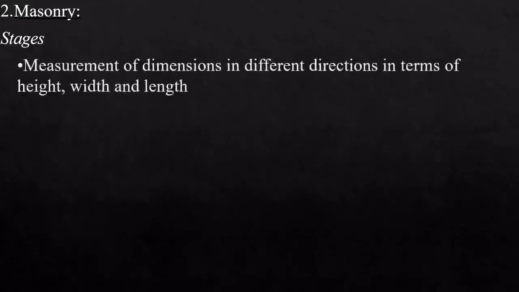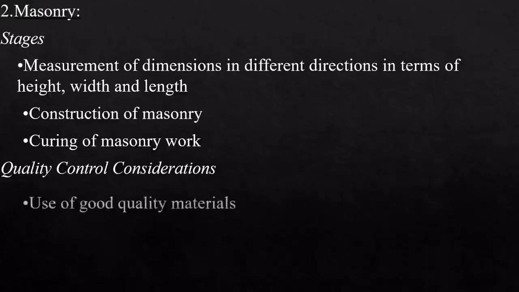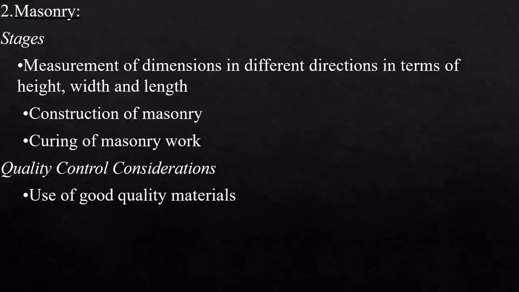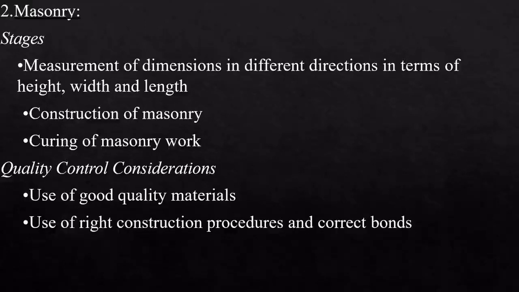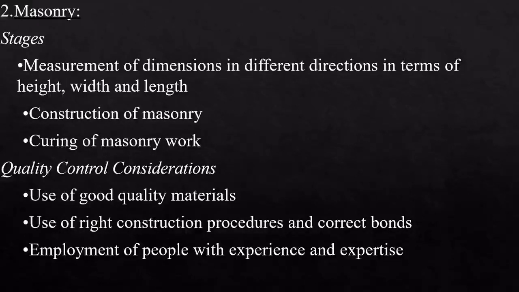Now, how can you do the quality control in masonry? The stages in masonry construction are, again, measurement of the dimensions in different directions in terms of height, width and length, construction of masonry, and curing of masonry work. For quality control, you can use good measuring instruments, good quality materials, and the right construction procedures, and correct bonds can be employed.